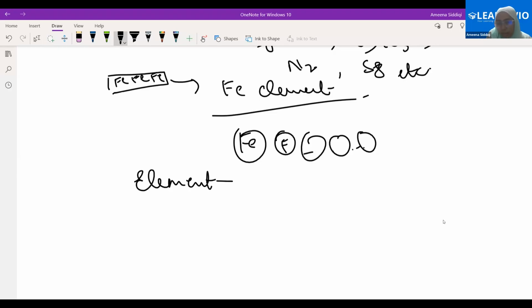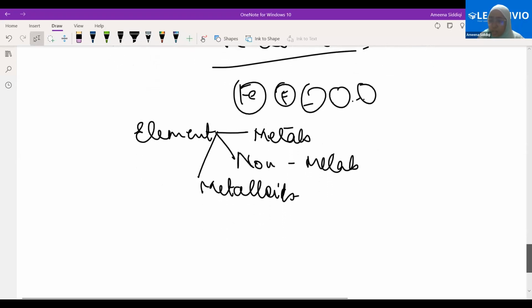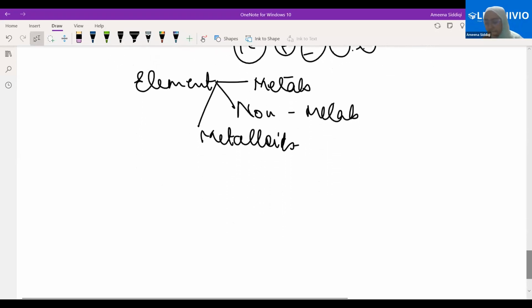Element can further be divided into three types: metals, non-metals, and metalloids. Let's say, Bacho, we have carbon, nitrogen, oxygen, sodium, magnesium, calcium, all of these. But obviously they are not existing in the form of one atom. Many atoms would be there, so all of them are in the elemental form, correct?